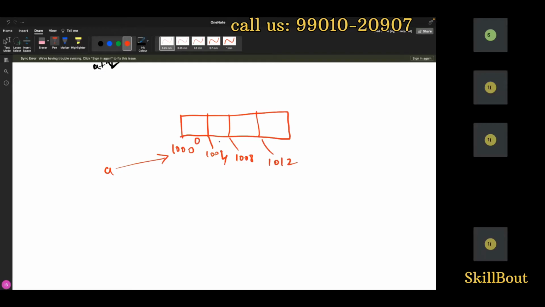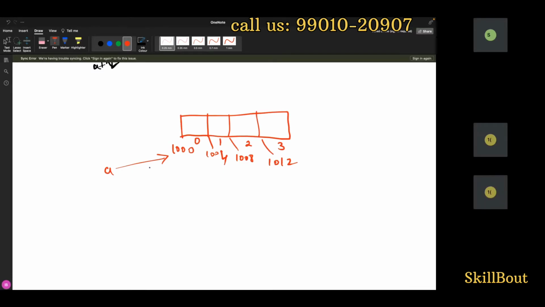You have an indexing 0, 1, 2, and 3, right? Now when I have this, can I have one more variable for this one, B? That is what my question is. Now let us assume this. To create this memory, what will you do now?